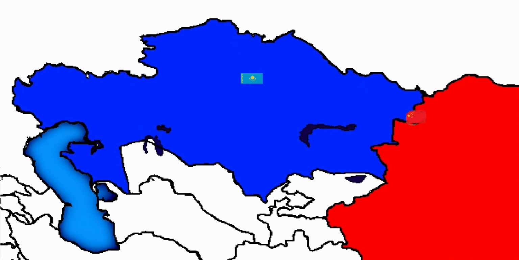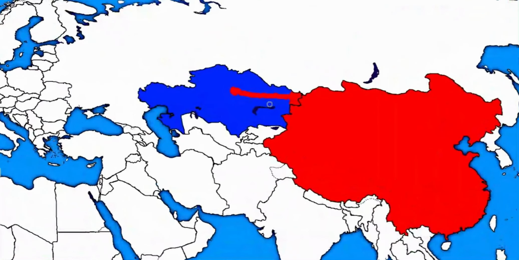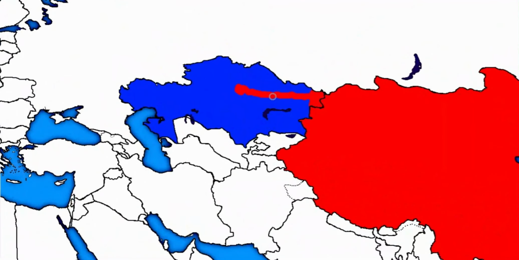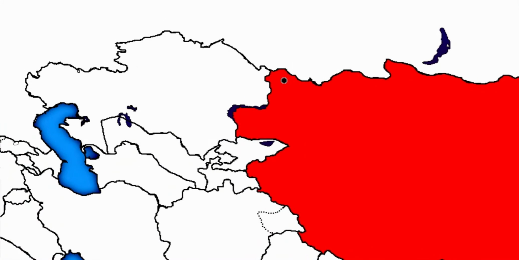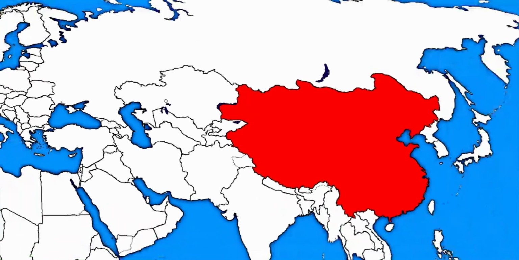So let's see. We can see that the Chinese are now pushing into Kazakhstan. The Kazakh military is unable to push these guys back. These guys are making a spearhead. Their eventual goal is to get to the capital city. Unfortunately for Kazakhstan, no one is coming to their support. These guys eventually get to the capital city of Astana and they take control of the capital city. The Chinese, they did not want to take all of Kazakhstan. They might just demand some parts of it. So because of that, the remaining parts of Kazakhstan surrender. And in a peace negotiation, we can see that all of the eastern parts of Kazakhstan were completely annexed by the Chinese.